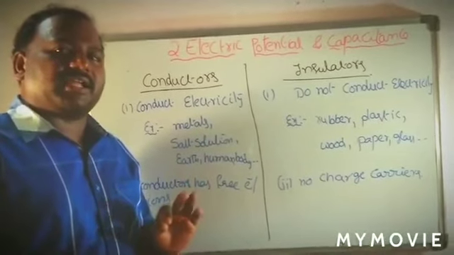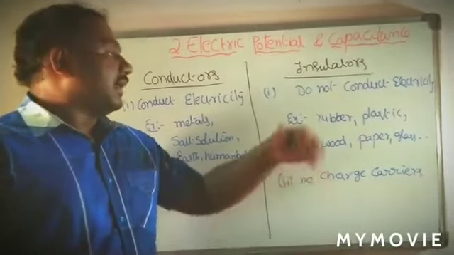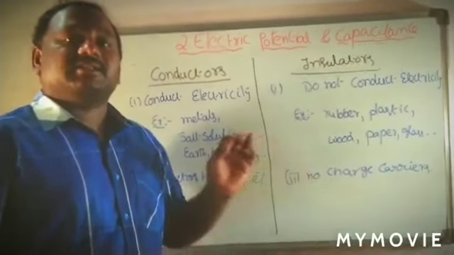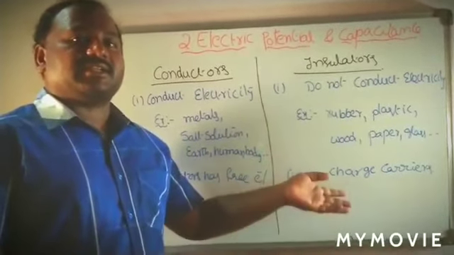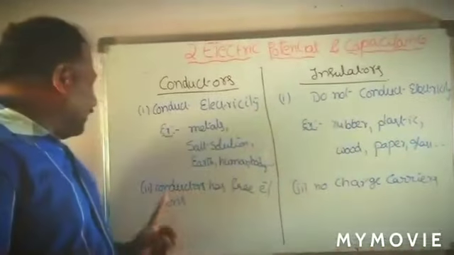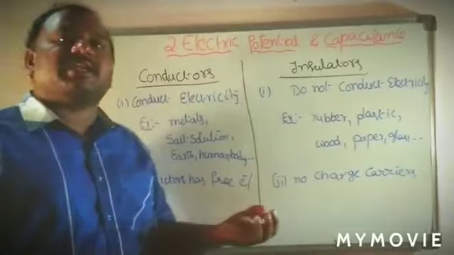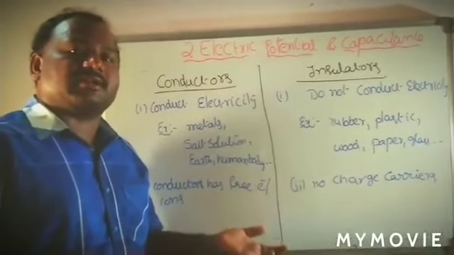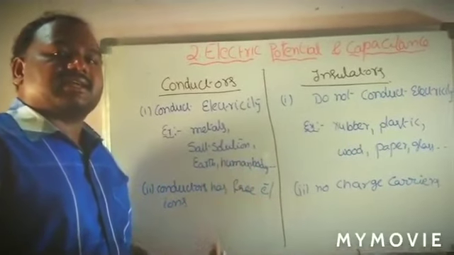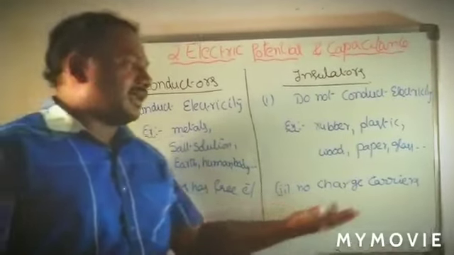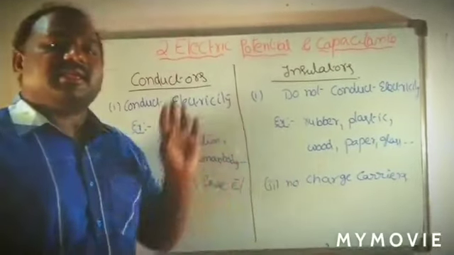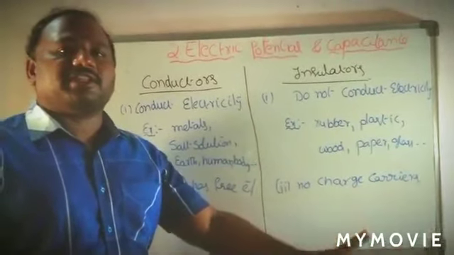Examples of insulators are paper, wood, plastic, rubber, and mica. These can be taken as insulators, which do not allow the flow of current. Conductors have free electrons. Due to the free electrons, the flow of electrons is known as current. So conductors have free electrons, whereas an insulator does not have any free electrons. All the electrons are tightly bound with the nucleus.